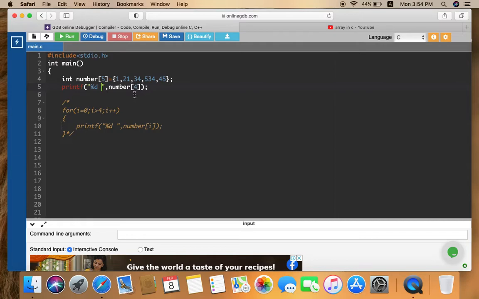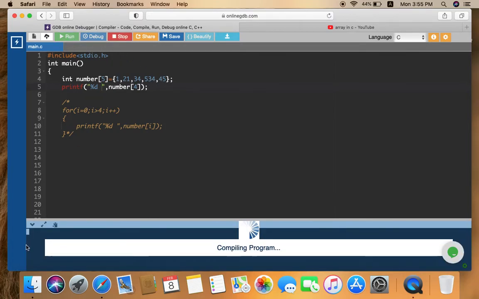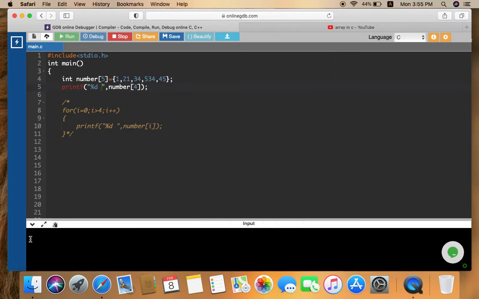With the square brackets I mention the index position, or you can say the index number, where the number is present which I want to print. Here I have written 4. So count from here: 0 1 2 3 4. So 45 is going to be printed in the output. You will see the output: yes, this is 45. It is visible to you, I hope.